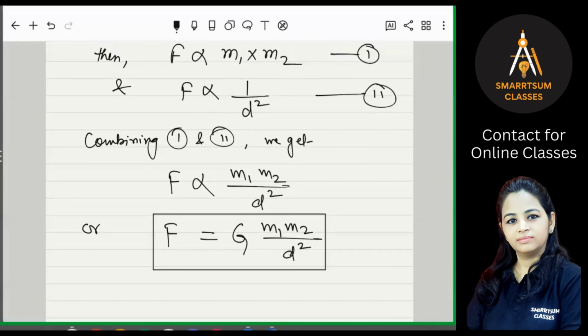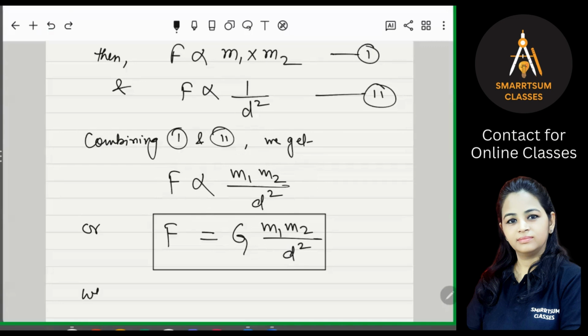According to the law, force is directly proportional to the product of the masses, inversely proportional to the square of the distance. So by this we get F directly proportional to M1 M2 upon D square, and when we remove the sign of proportionality, we multiply with the constant, that is G here.